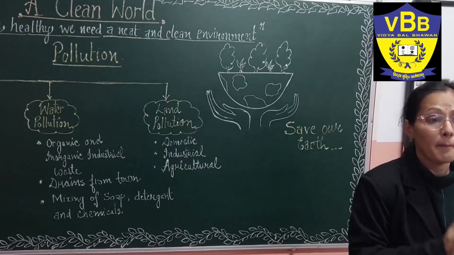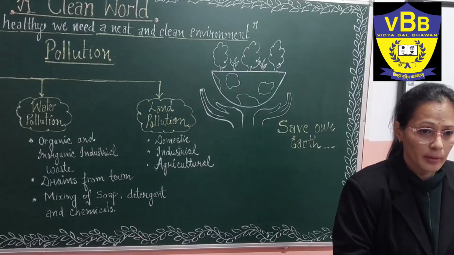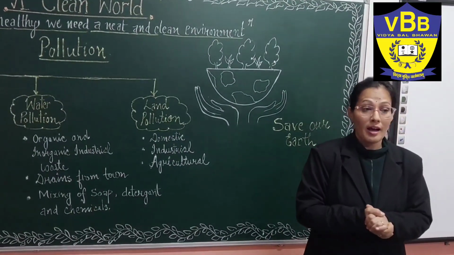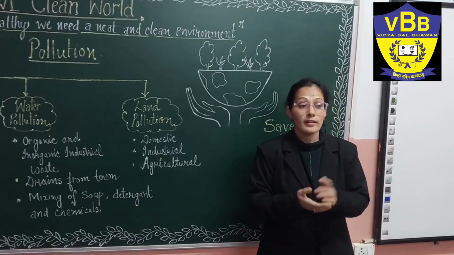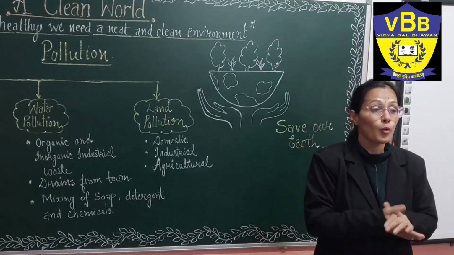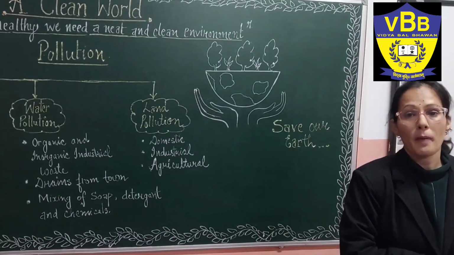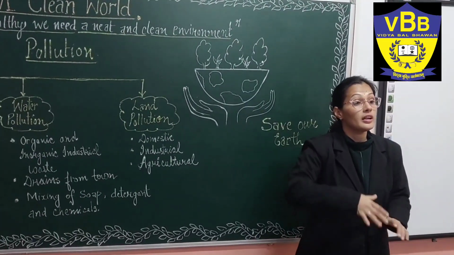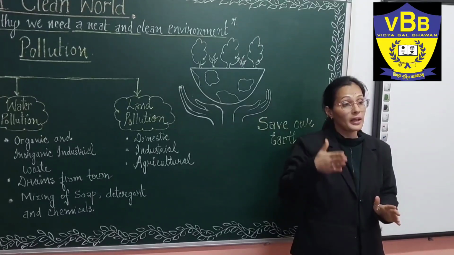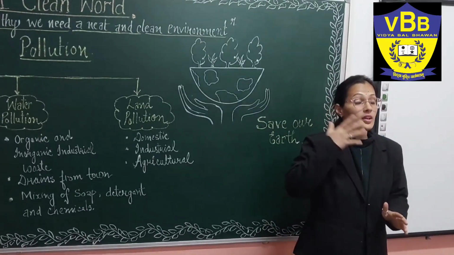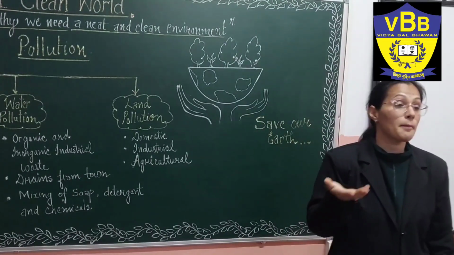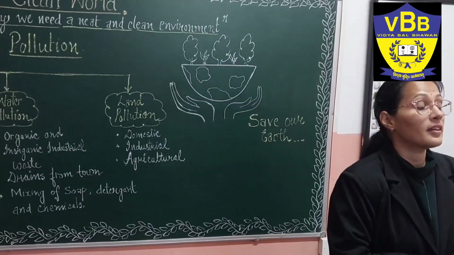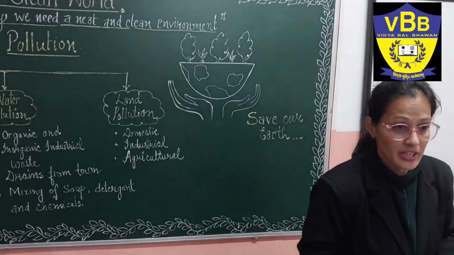So what do we mean by biodegradable and non-biodegradable waste? We should have the knowledge of this also. That's why we can separate both types of waste. Biodegradable waste is waste which we can decompose or break down into useful things, like the peels of your vegetables.